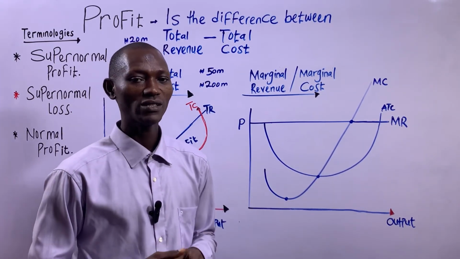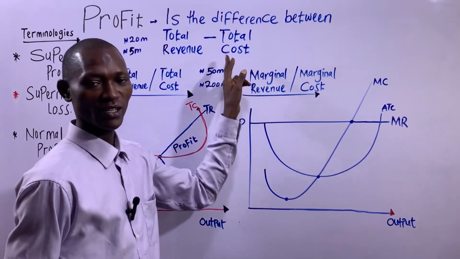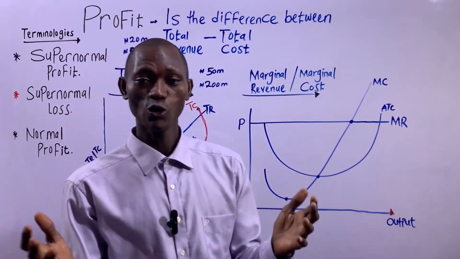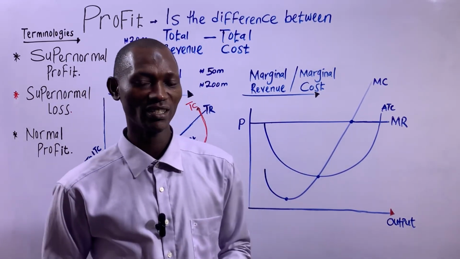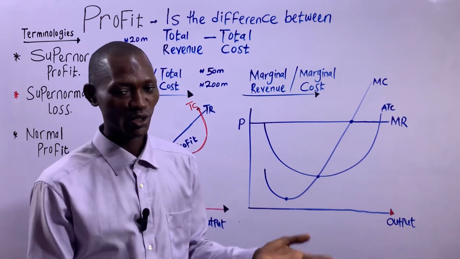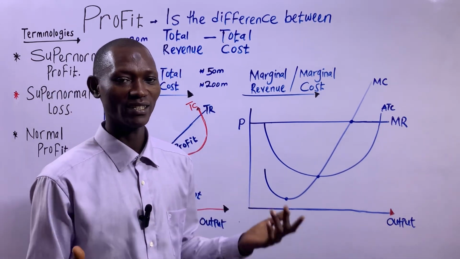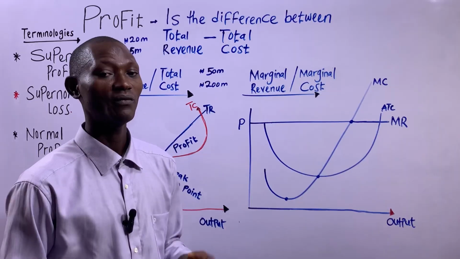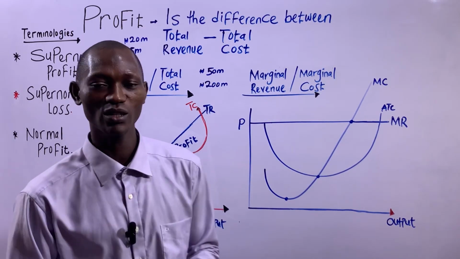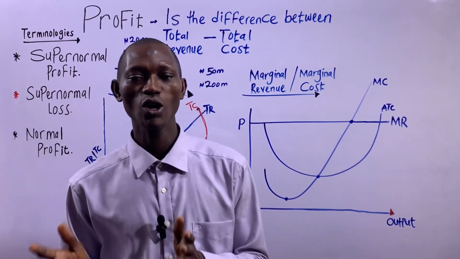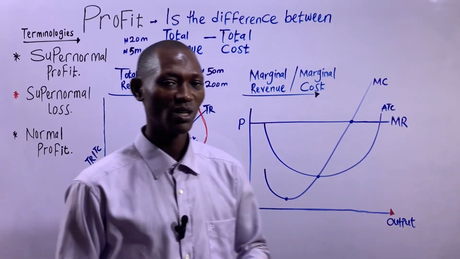And to the economist, when economists say cost, basically they mean opportunity cost. I did emphasize in my previous videos that each time economists say cost, they mean opportunity cost.